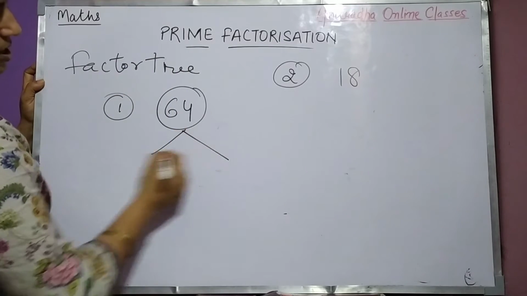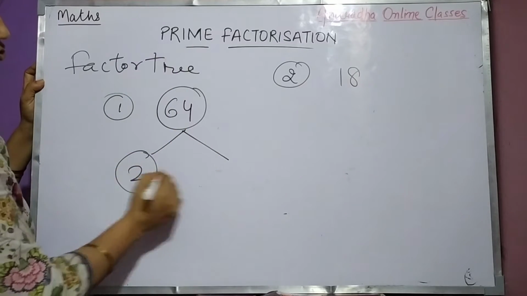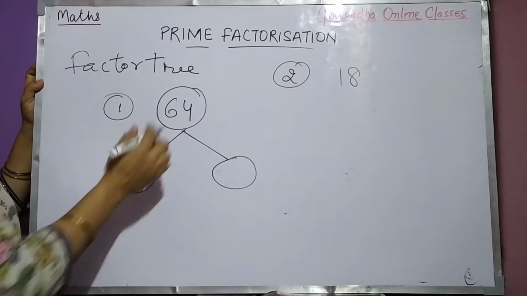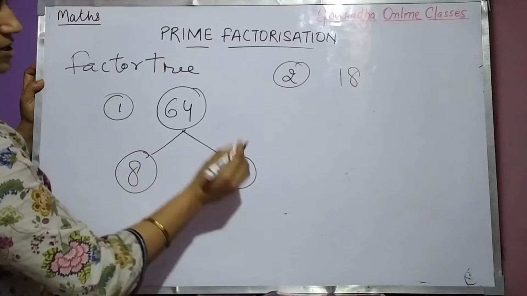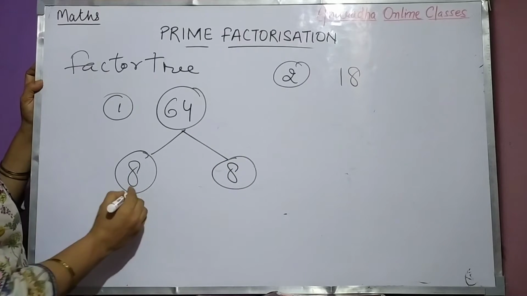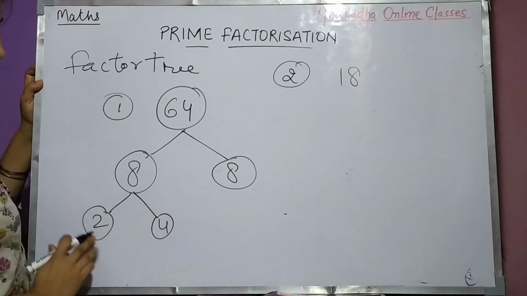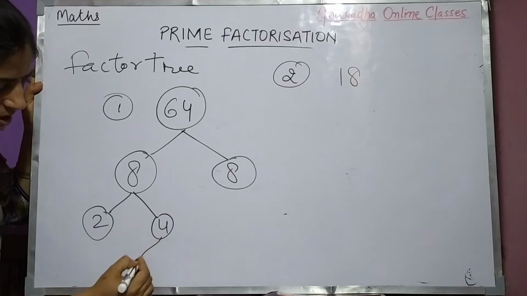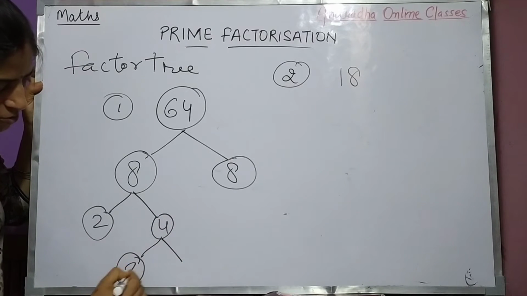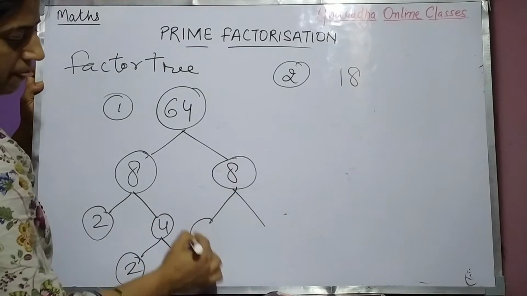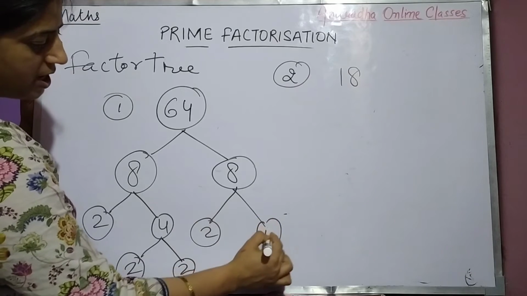Okay. See this one. 8 8s are 64. 8 can be divided into 2 4s are 8. 2 can't be divided further, but 4 can be split into 2 into 2. And this one, say again, 2 4s are 8, then